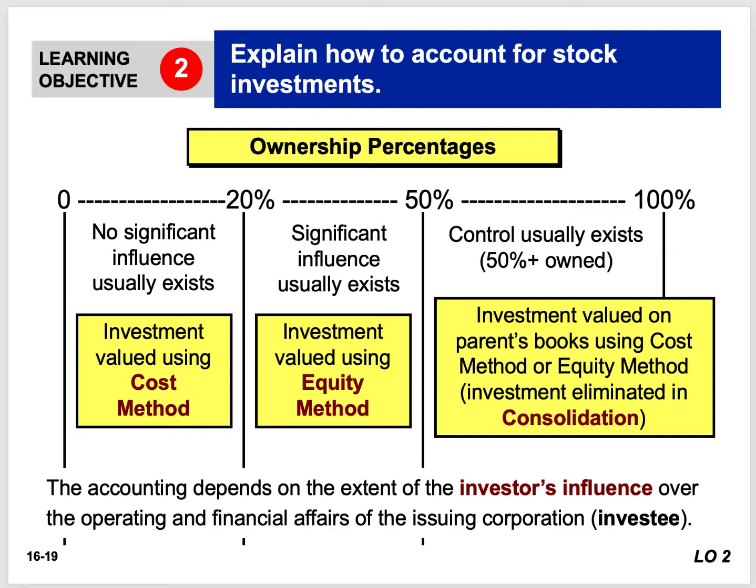Now, the accounting for stock investment does differ, and it depends on the degree of influence the investor has over the issuing corporation. What in the world does that mean, right? How could buying a stock allow anybody to influence the issuing corporation?